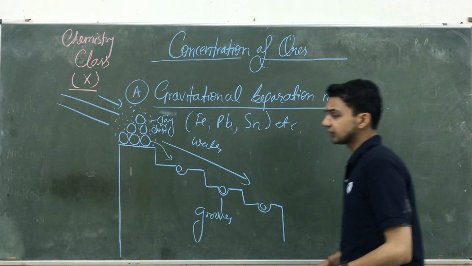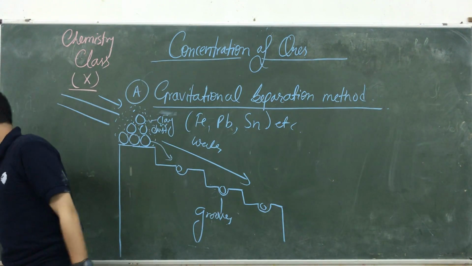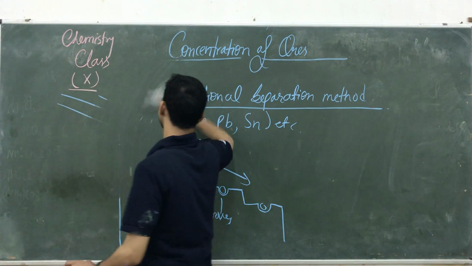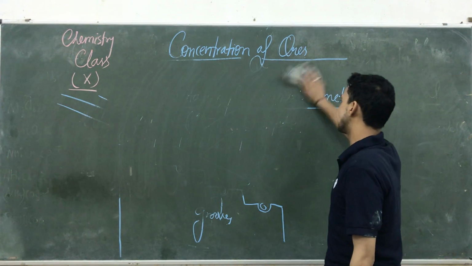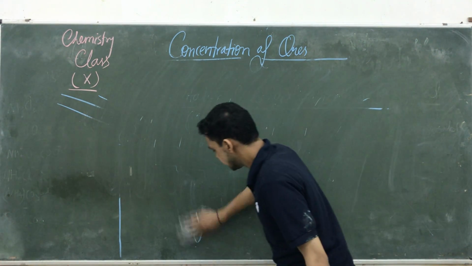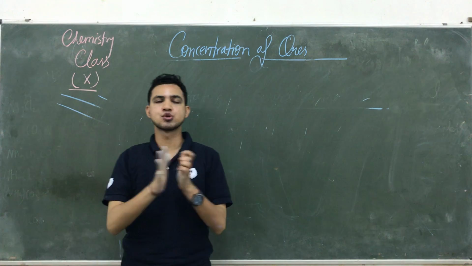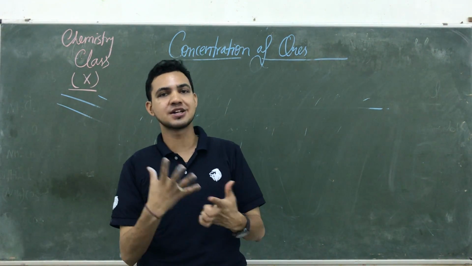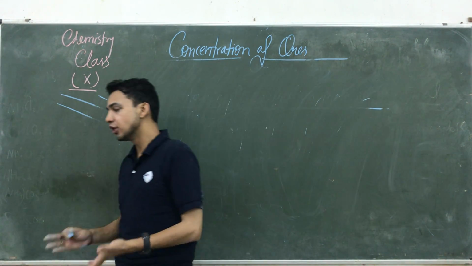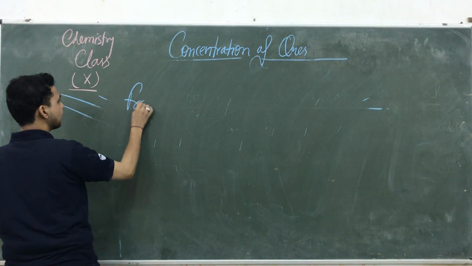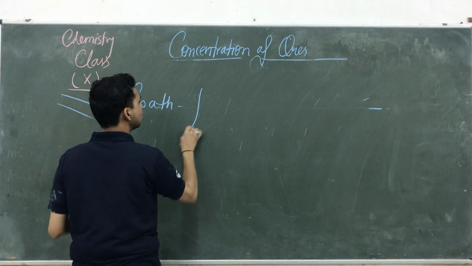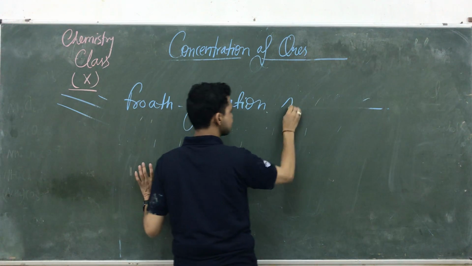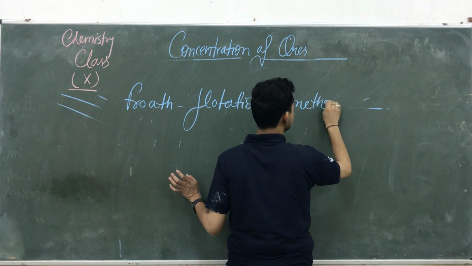The next method is very important. The next method is the froth flotation method. What is the meaning of froth? Froth is a kind of lather, जिसे आप बोलते हैं झाग. When you rub soap between your both hands, it creates a lot of lather, झाग बनता है. That is known as froth. इसको आप क्या कहते हैं? Froth flotation कहते हैं. Froth is spelled F-R-O-T-H. Froth flotation. Flotation means तैरना. So that is the froth flotation method.